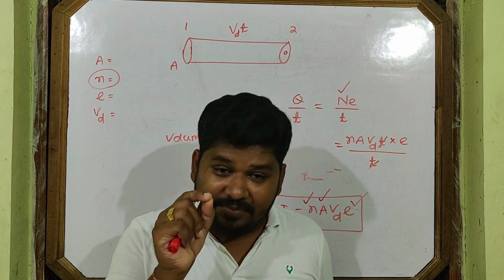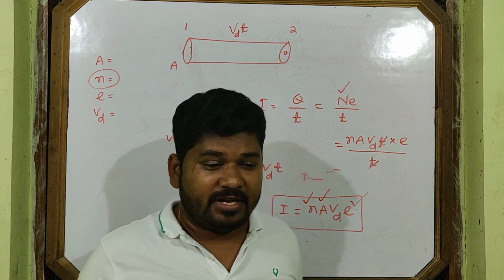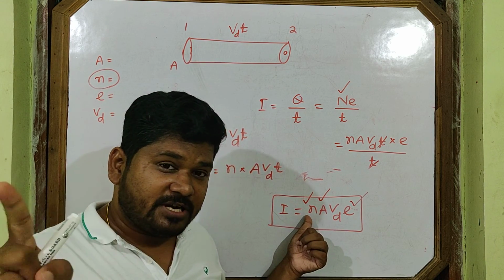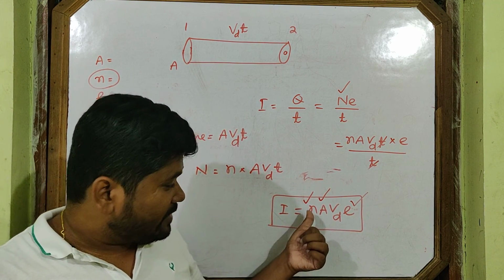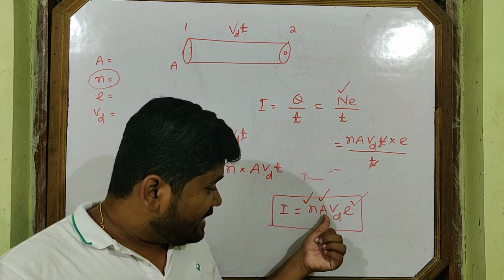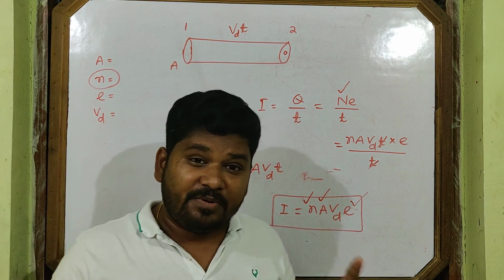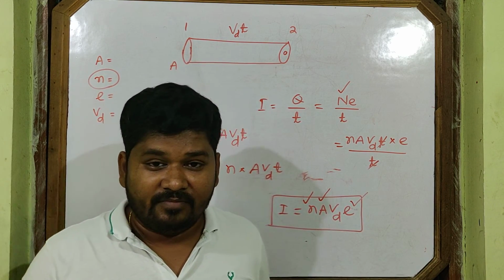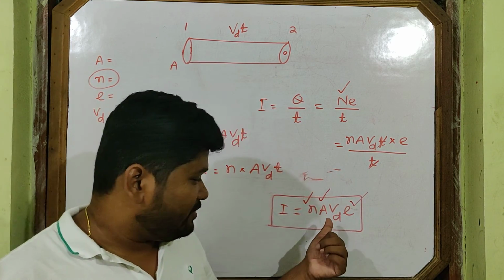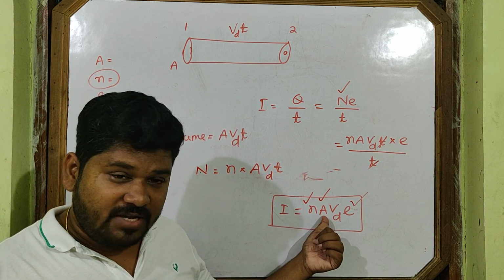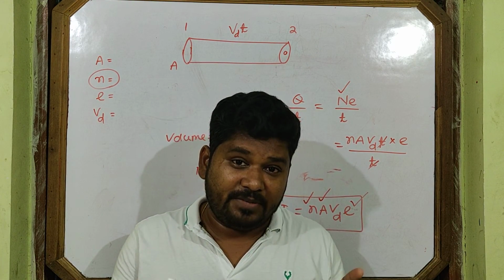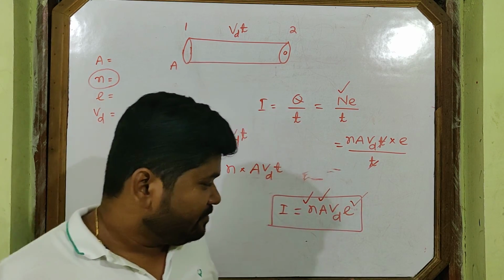Copper means n is constant. So n is constant for a particular material, and capital A is constant for a particular conductor. If the conductor becomes thin, then capital A will vary. Now can you mark the difference between a particular material and a particular conductor?